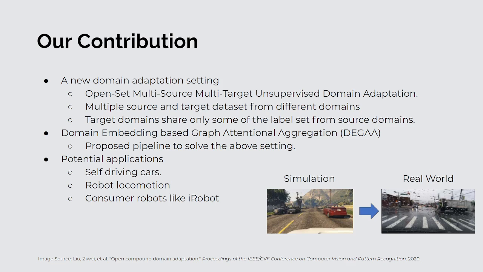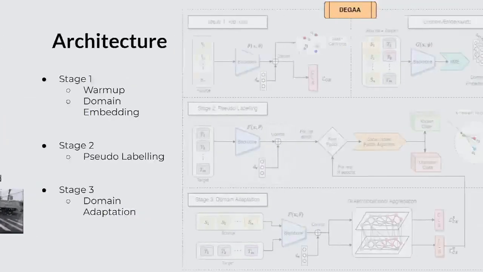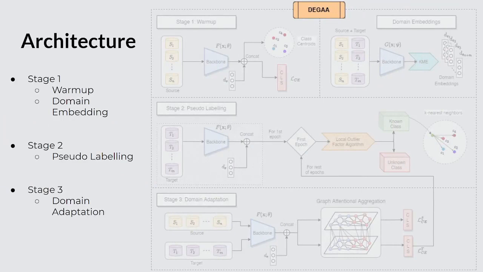We also propose a solution for this novel setting, leveraging graph neural networks with attentional aggregation and domain embedding, which is commonly used in domain generalization. This setting has direct applications in the field of autonomous systems, specifically self-driving cars, robot locomotion, and consumer robots such as iRobot. Our architecture proposes a three-stage process.